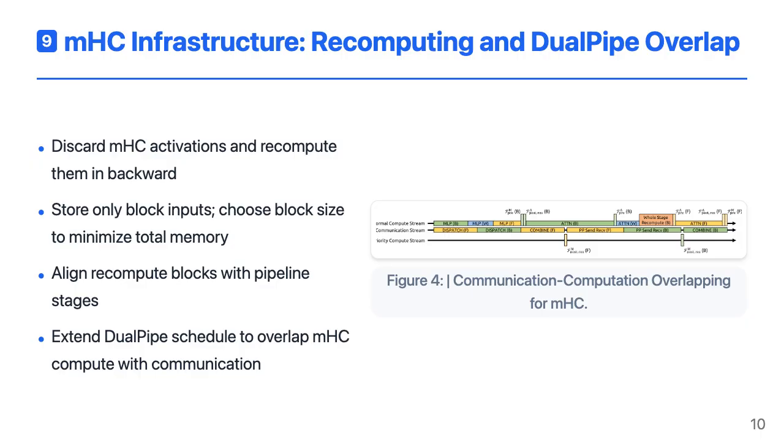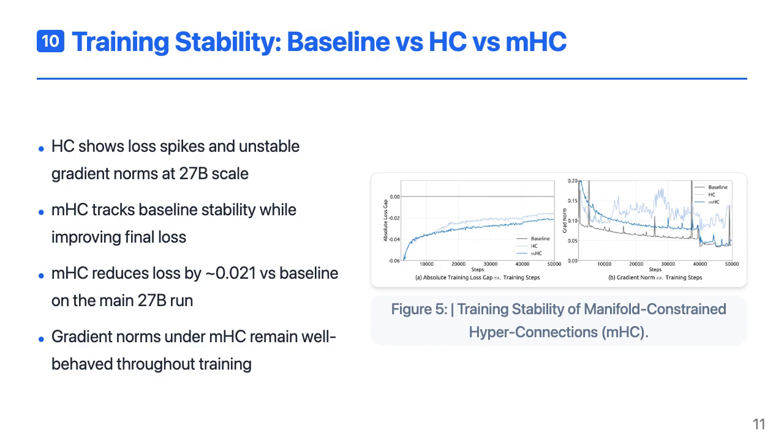On top of that, the authors extend the dual-type pipeline schedule so that mHC computations, especially in MLP layers, run on high-priority streams and overlap with interstage communication. This keeps the GPUs busy and limits the extra wall clock overhead to about 6.7% for an expansion rate of 4. How does this all play out in practice?